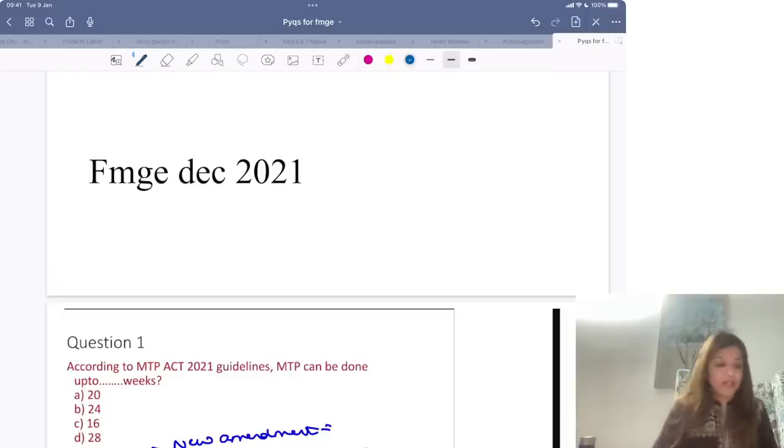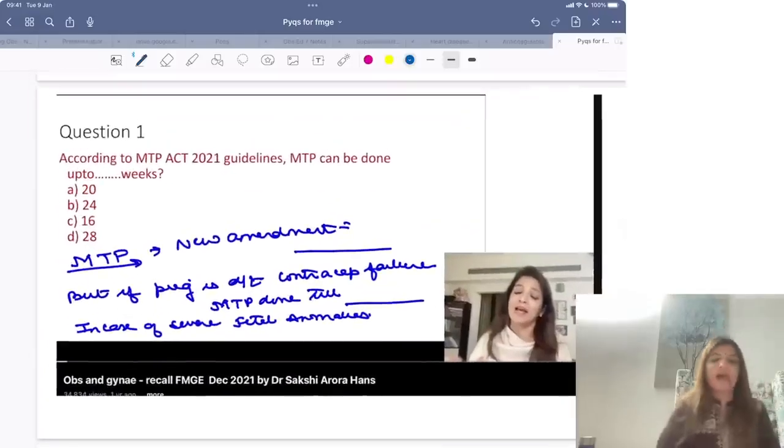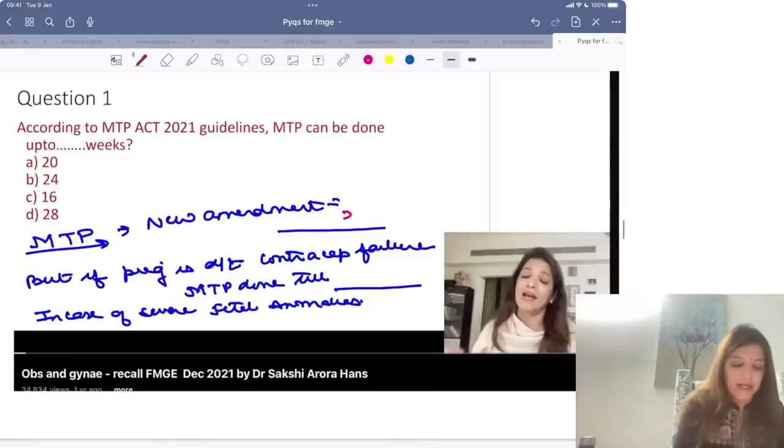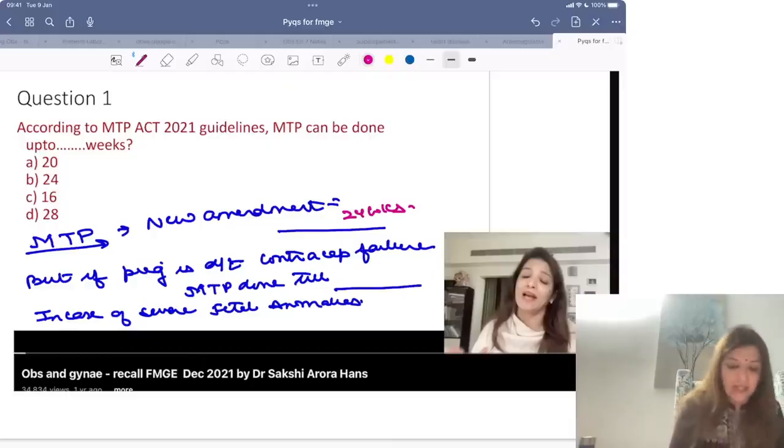Coming to December 2021 paper. According to MTP Act 2021 guidelines, MTP can be done up till how many weeks? MTP can now be done up till 24 weeks. But if pregnancy is due to contraceptive failure, then you can do it still only up till 20 weeks.